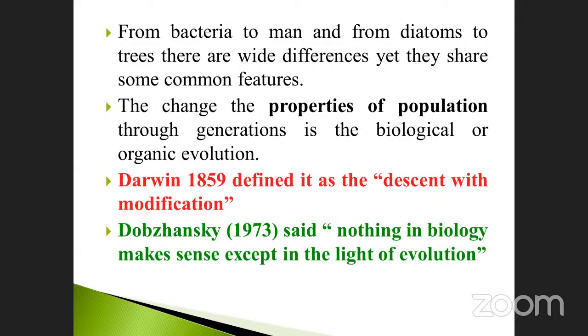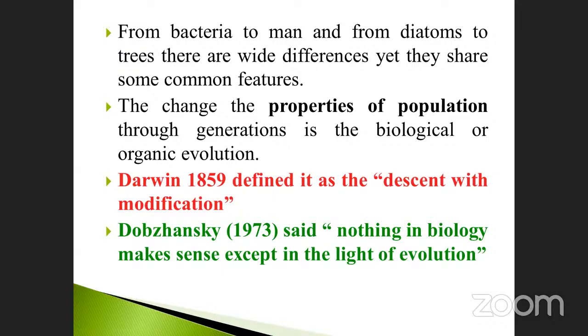Likewise, a diatom is also a single cell, and a tree is multicellular. How is that possible? These are the changes. Changes in the properties of populations through the generations is biological or organic evolution. It is the change in the properties of the population, not only the characteristics. And when the properties change, what happens? Automatically the character, the ability, inherited standards, reproducibility and behavioral aspects all undergo changes.